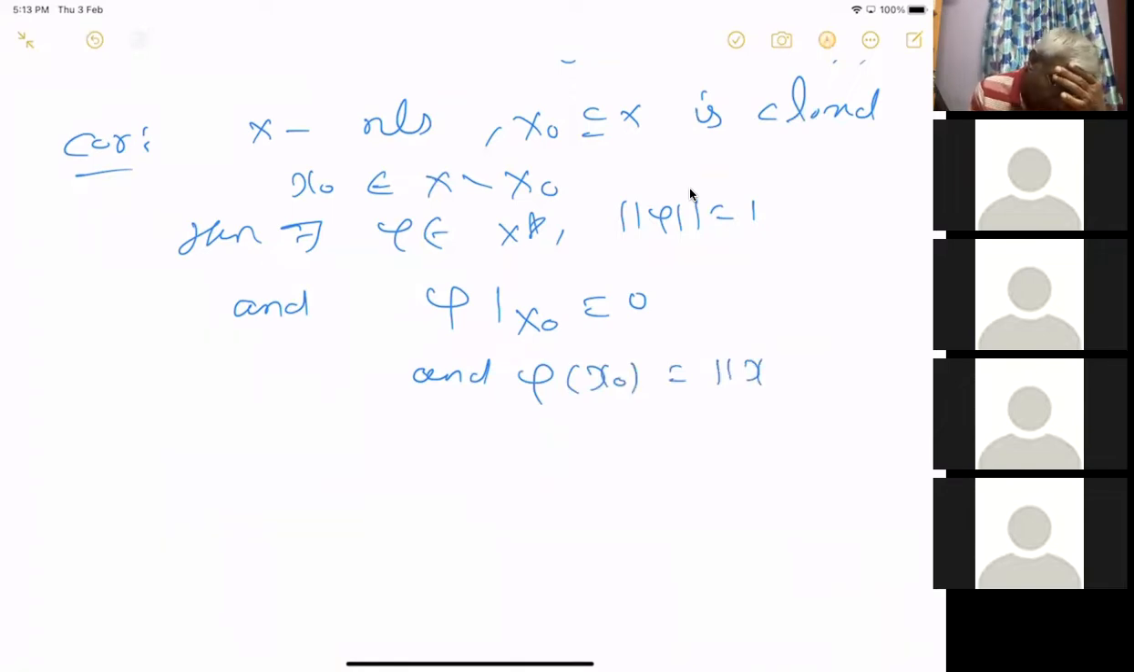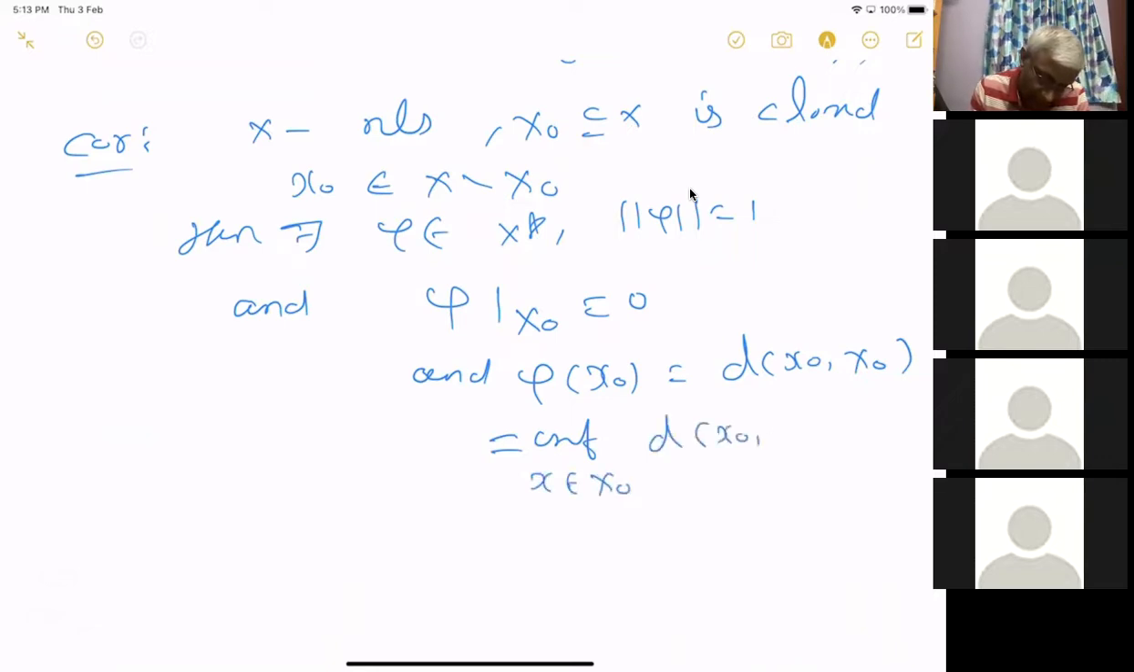It's not the norm of x naught. It will be the distance between them. In a metric space you can define a distance between a point and a closed set. It is that distance, d of x naught, which is equal to the infimum over x in X naught of d of x naught and x, which is of course the infimum over x in X naught of the norm of x minus x naught.